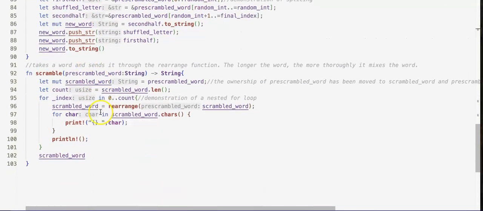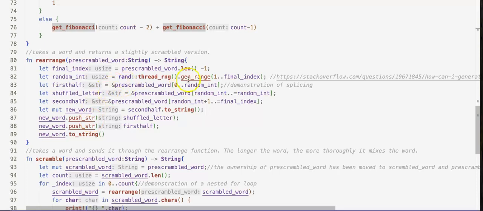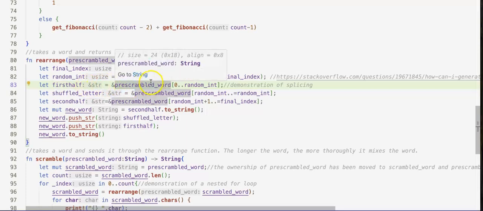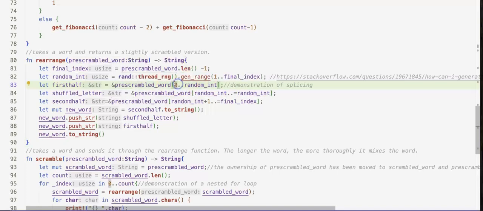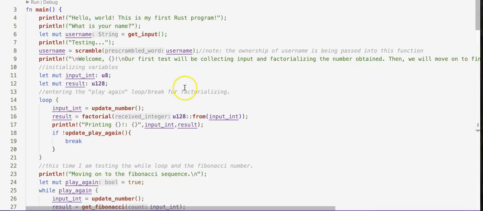There is some data splicing down here on line 83, where I can take this reference to a string. You can then splice it based off of here for ranges 0 to the random int. And I did it 3 times, which I'm using to shuffle the name that the user will be putting into the program. In fact, let's just dive into the program.